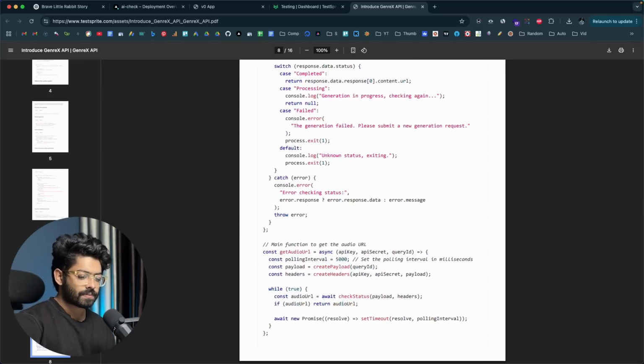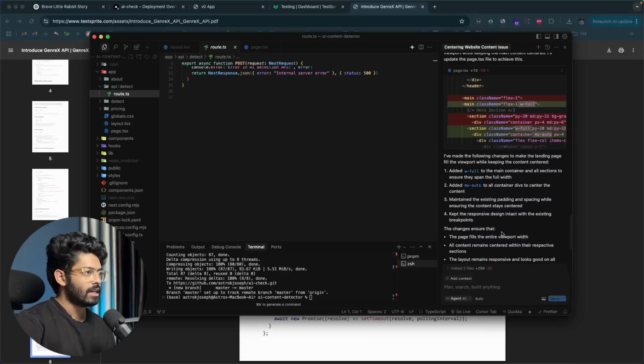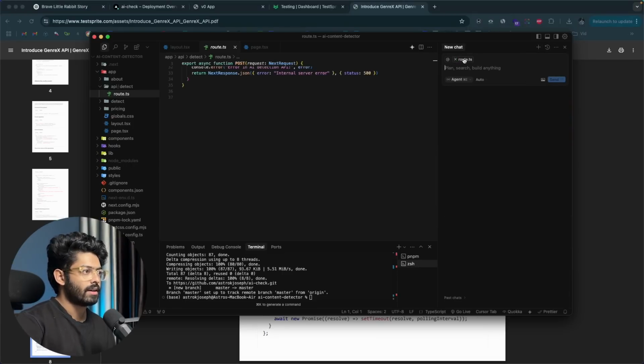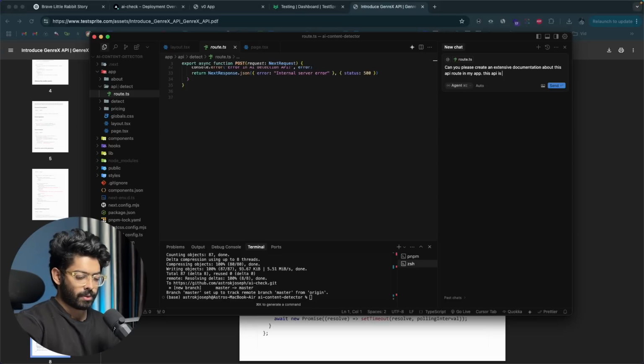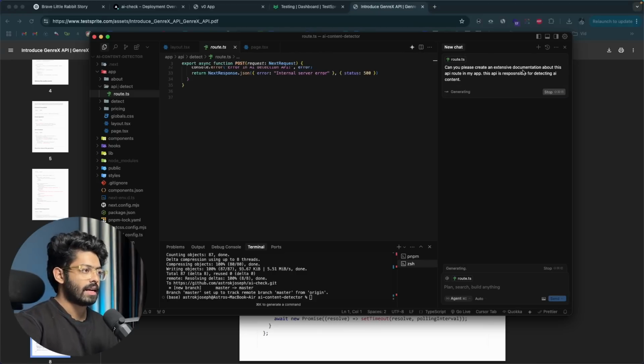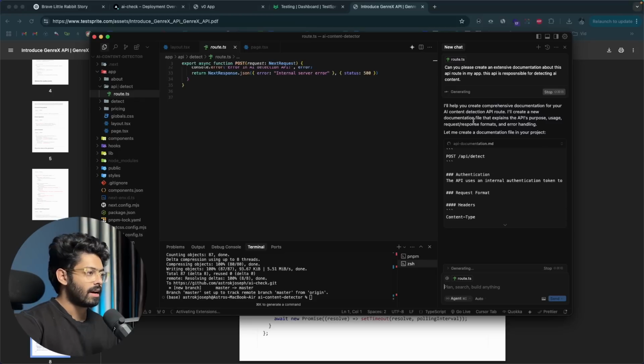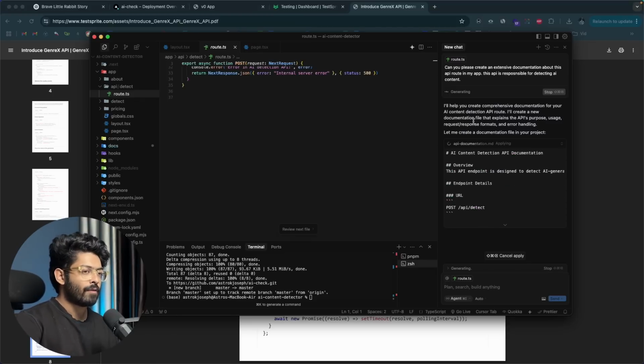So once, let's say, in this case, I have an API in here. I could open Cursor, create a new chat, and I have added this in here, and I can say, can you please create extensive documentation about this API route in my app? This API is responsible for detecting AI content. Now you can hit enter, and the AI will prepare extensive documentation for you, so you don't have to write it by yourself.